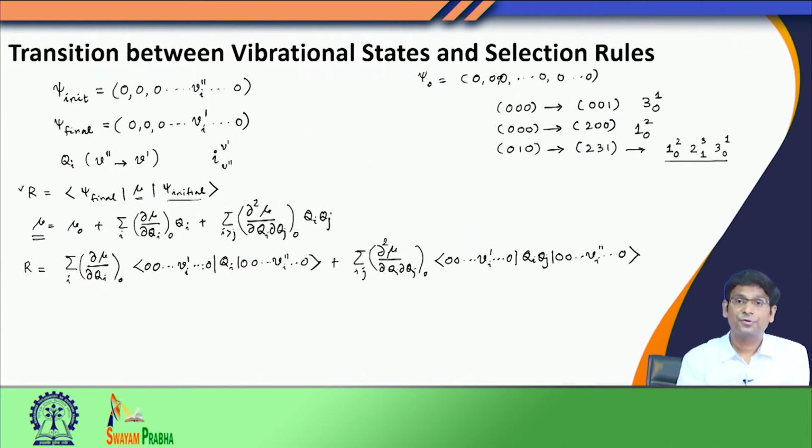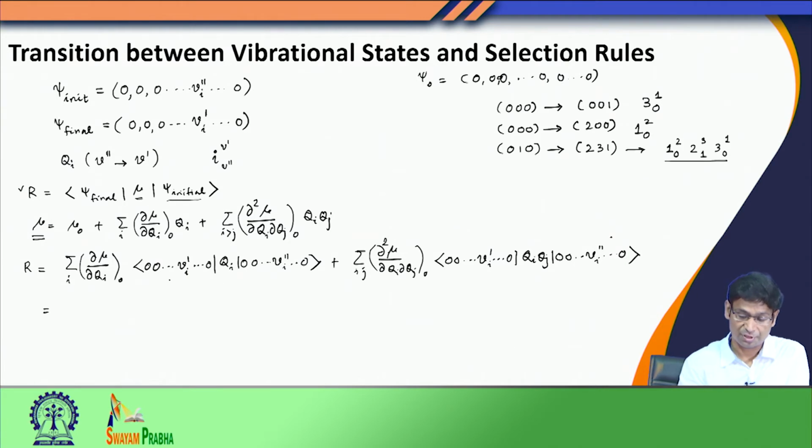Now, if you remember, under the electrical harmonic approximation, we truncate this dipole moment expansion after first order. So, we do not consider the second order term, because this is often very weak. When we consider it, we can express the overtones by the higher order terms, but at the moment we will restrict our discussion to only the first term, by saying that the higher order terms are going to be anyway much weaker. So, therefore, let us focus only on the first term.